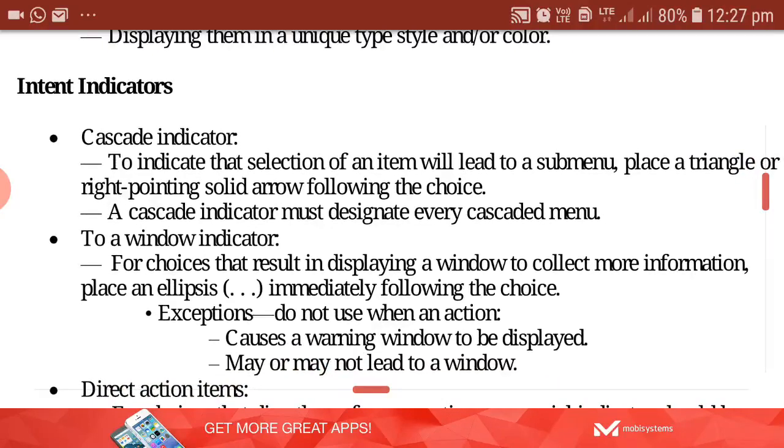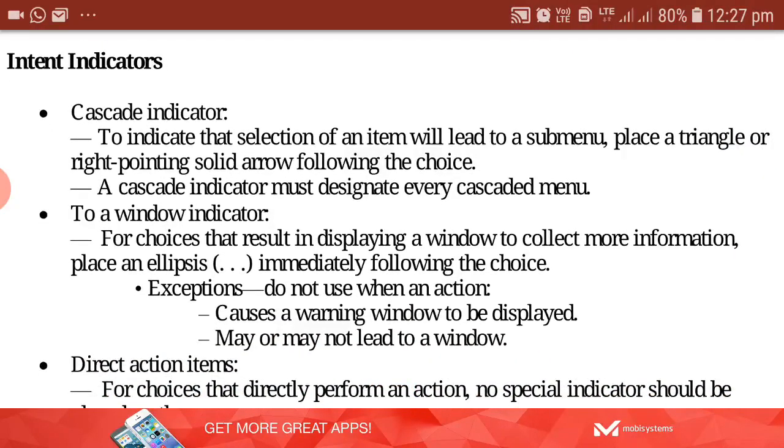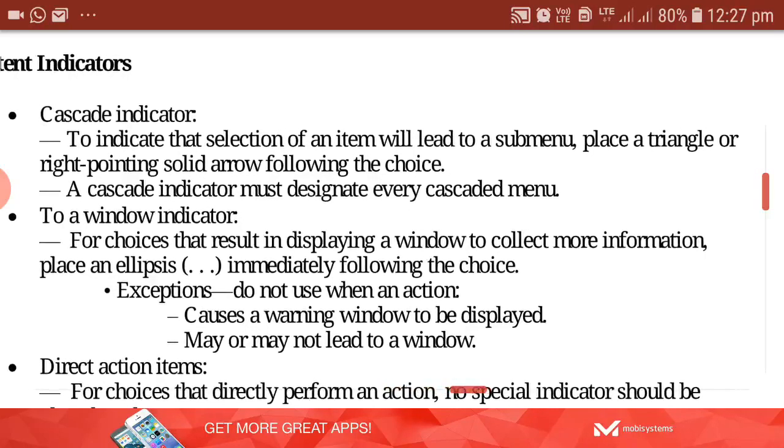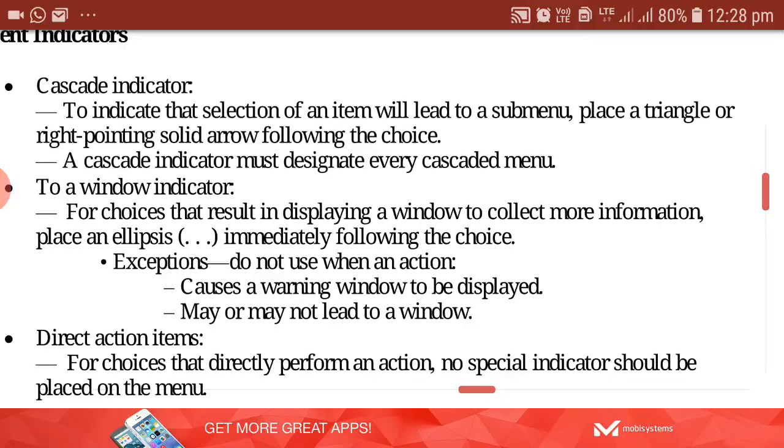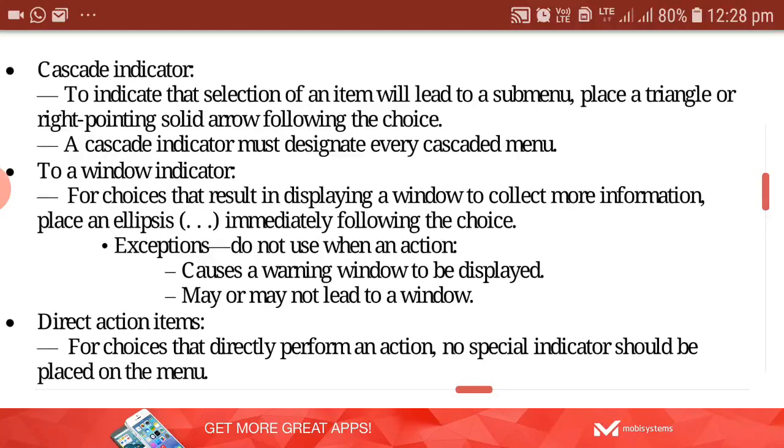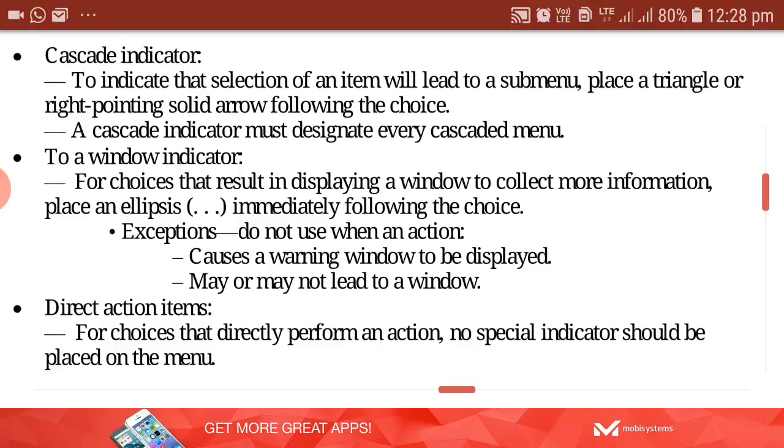Then intent indicator. Cascade indicator means indicating the selection of an item. Suppose there is a main menu. If you select a particular option in the main menu, and it leads to another submenu, then you have to place a small triangle or right pointing solid arrow on it. Once you click on the menu option, you get a list of choices in the drop down menu. If that drop down menu option takes you to another submenu, you have to give the triangle or right pointing solid arrow indicating that this particular choice will lead to another submenu.